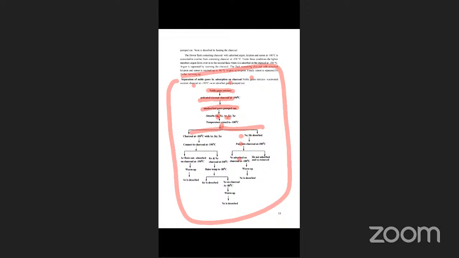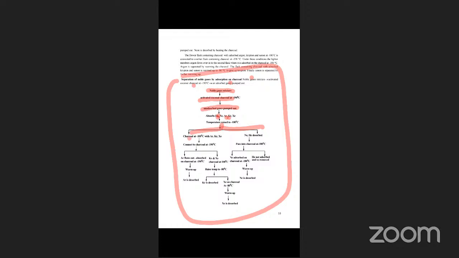Neon is adsorbed on charcoal at minus 180 degrees. Helium does not adsorb, so it is removed and extracted. Then the temperature is warmed up, the neon is released, and it also goes out. This is the extraction of two elements.